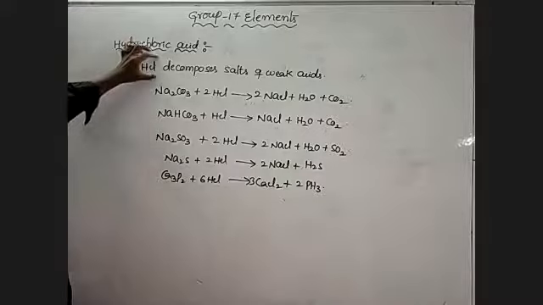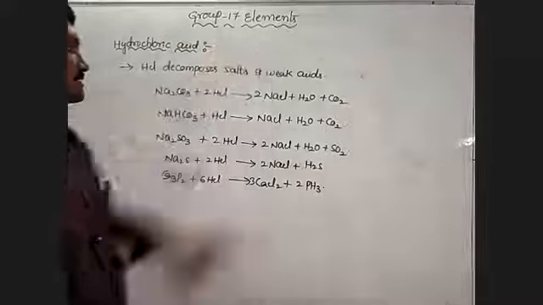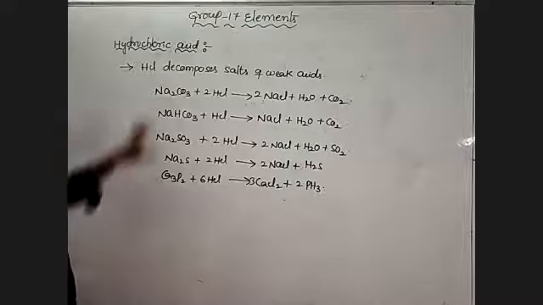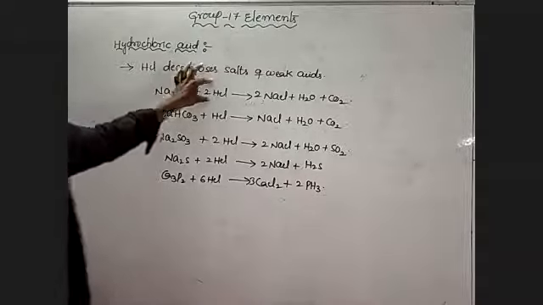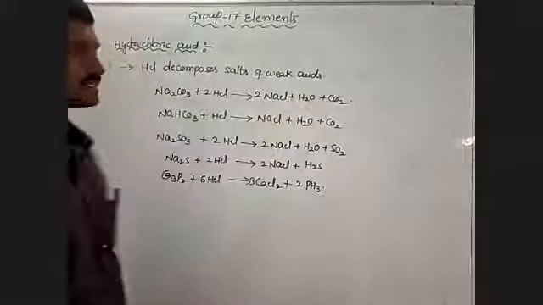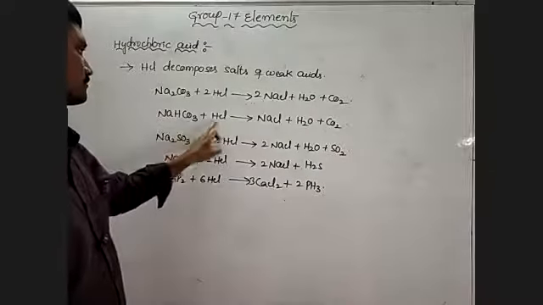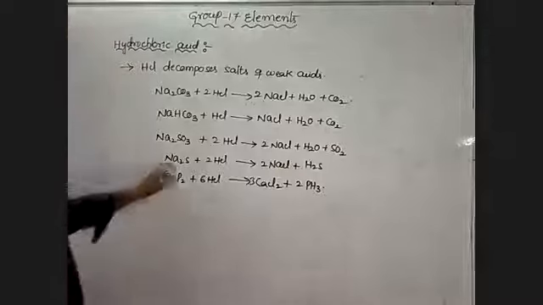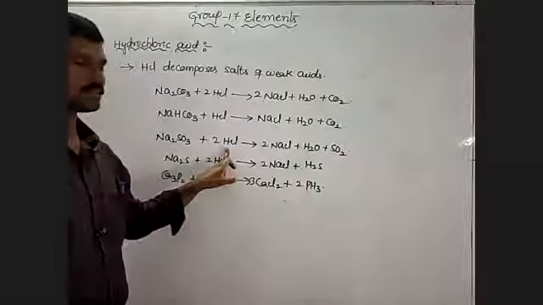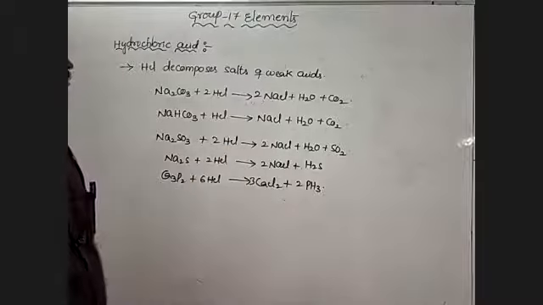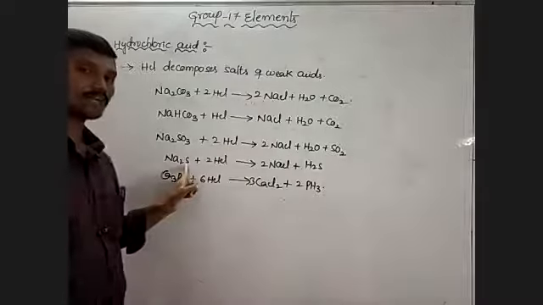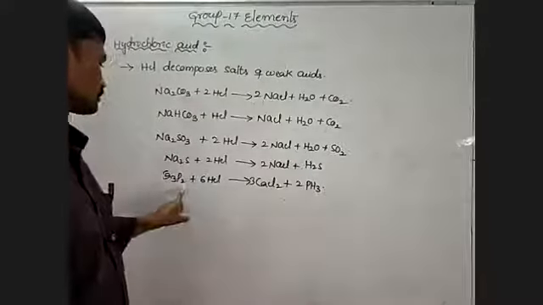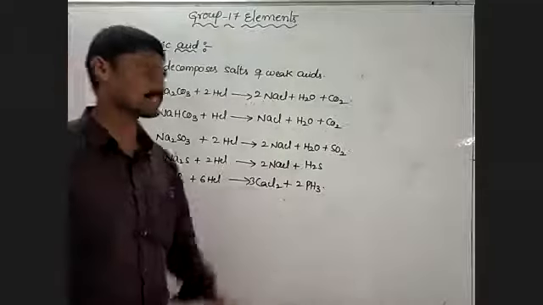These are all salts of weak acids. Sodium carbonate with HCl forms NaCl, water and carbon dioxide. Sodium hydrogen carbonate with HCl forms NaCl, water and CO2. Sodium sulfite with HCl forms sodium chloride, water and sulfur dioxide. Sodium sulfide with HCl forms NaCl and H2S. Calcium phosphide with HCl forms calcium chloride and phosphine.